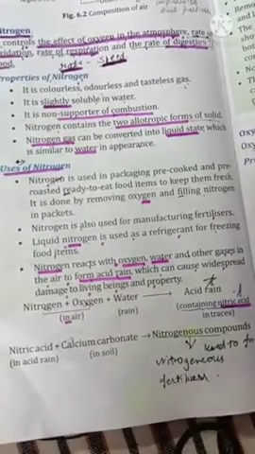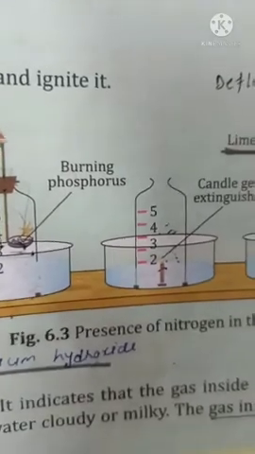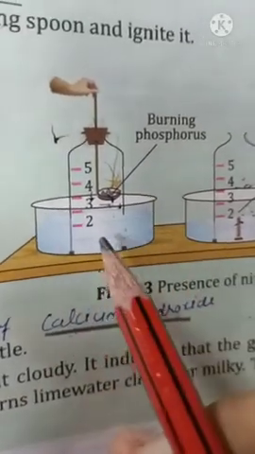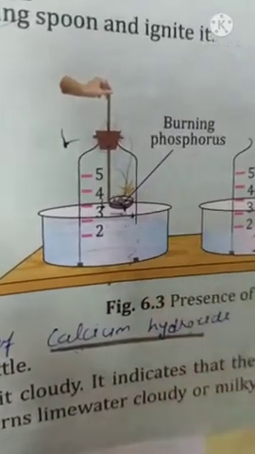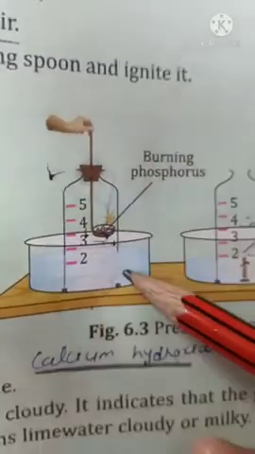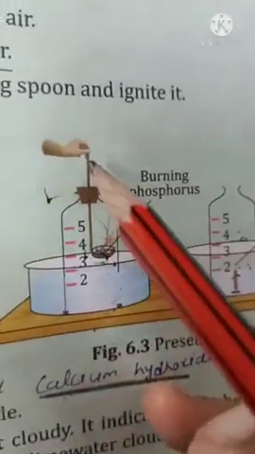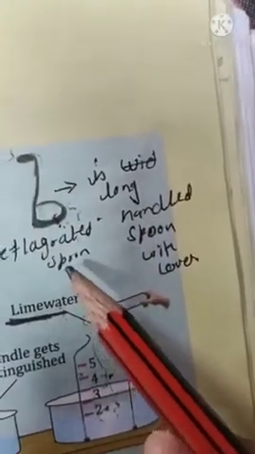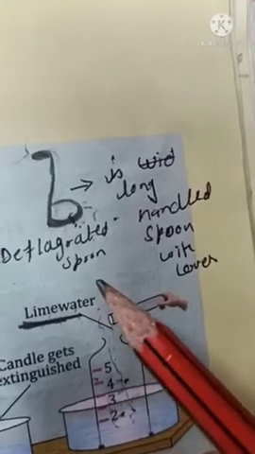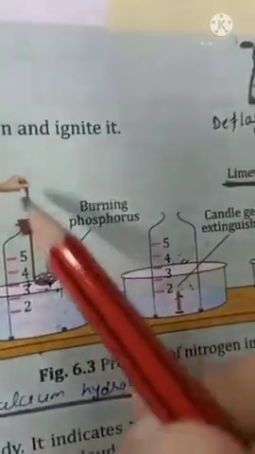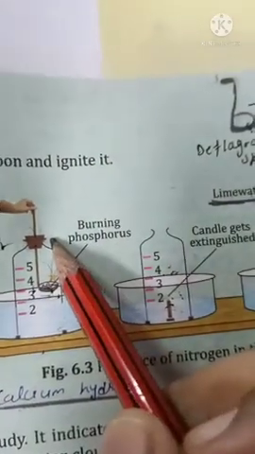Here in demonstration 2, we will prove that nitrogen gas is present in air. First of all, take one tub filled with water and place one wide-mouthed bottle containing air inside the tub. After that, take one deflagrating spoon. In this spoon, put some lumps of phosphorus and ignite these lumps of phosphorus. Now, lower this spoon in the bottle and seal the opening of the bottle.